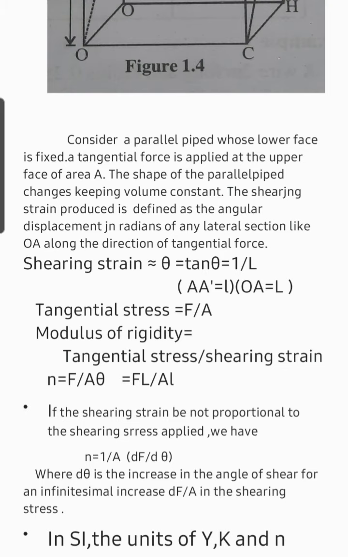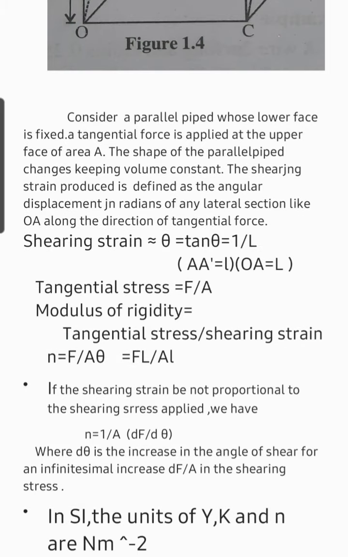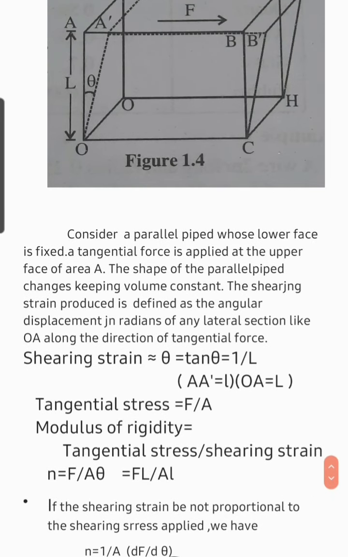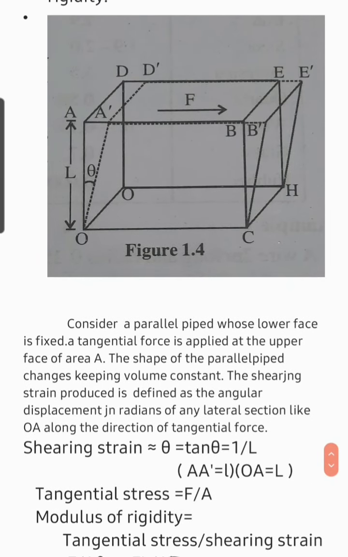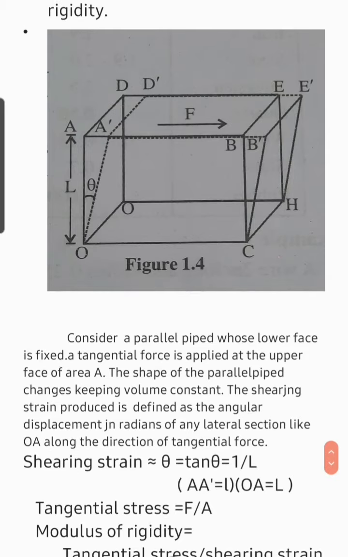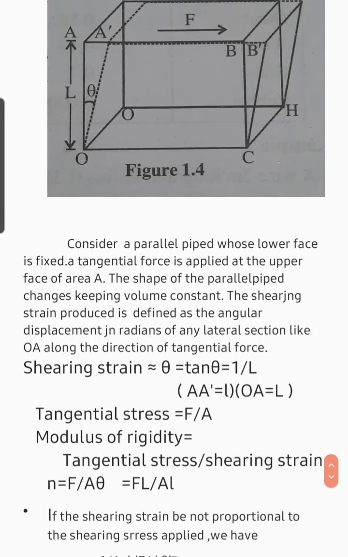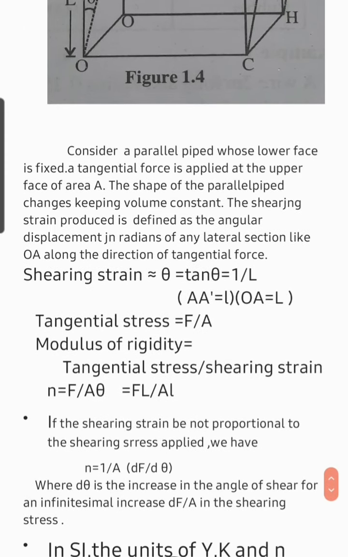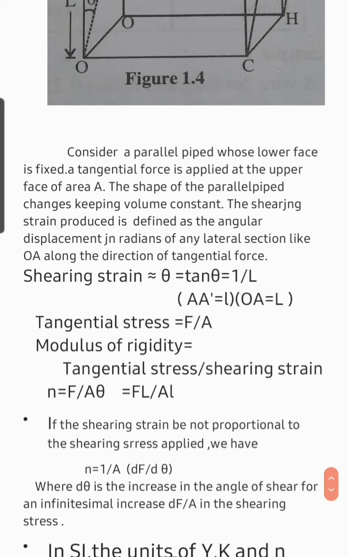If the shearing strain is not proportional to the shearing stress applied, we have N is equal to 1 by A dF by d theta, where d theta is the increase in angle of shear for an infinitesimal increase dF by A in the shearing stress.